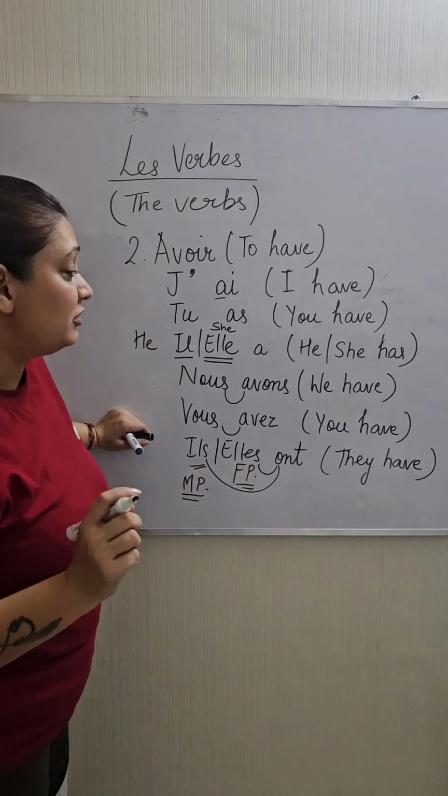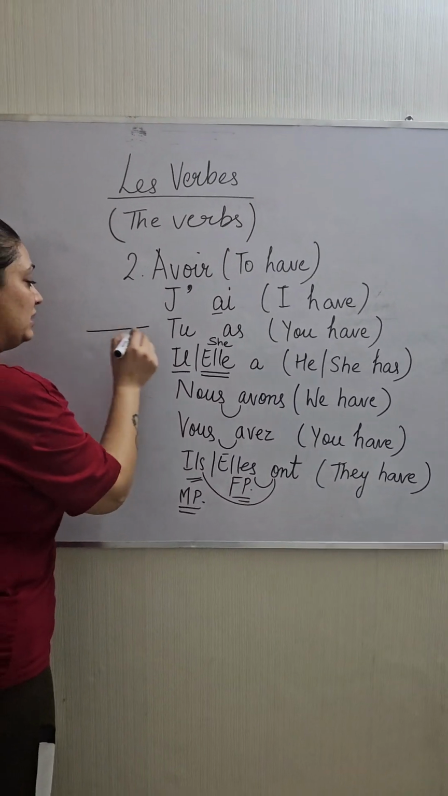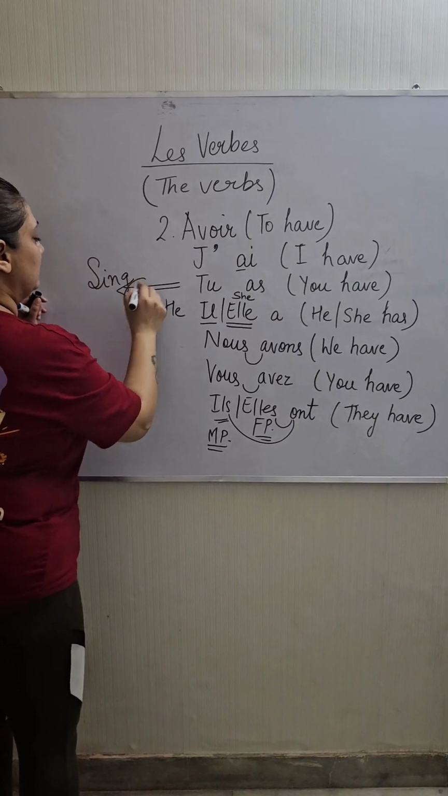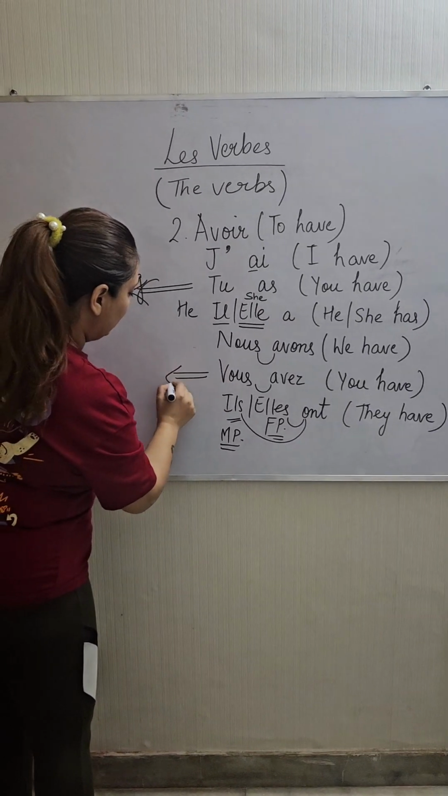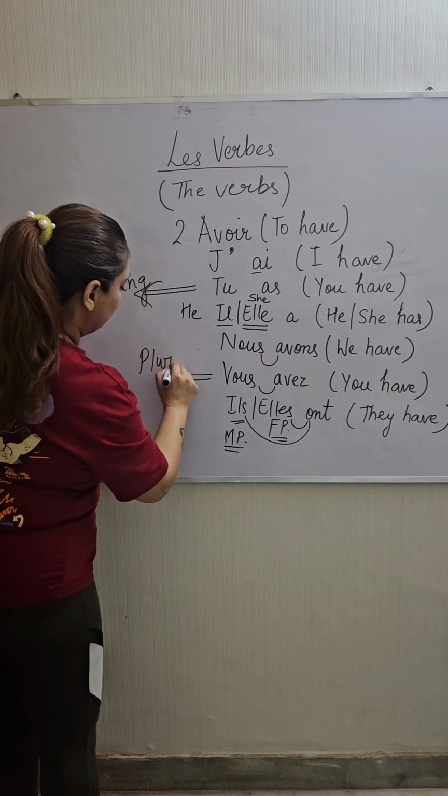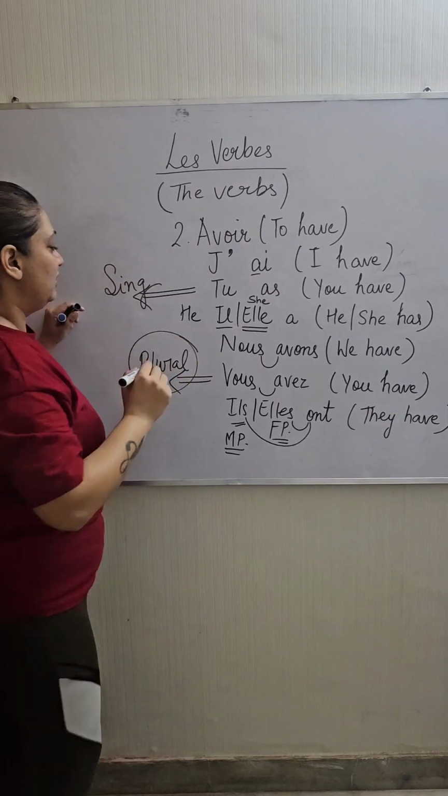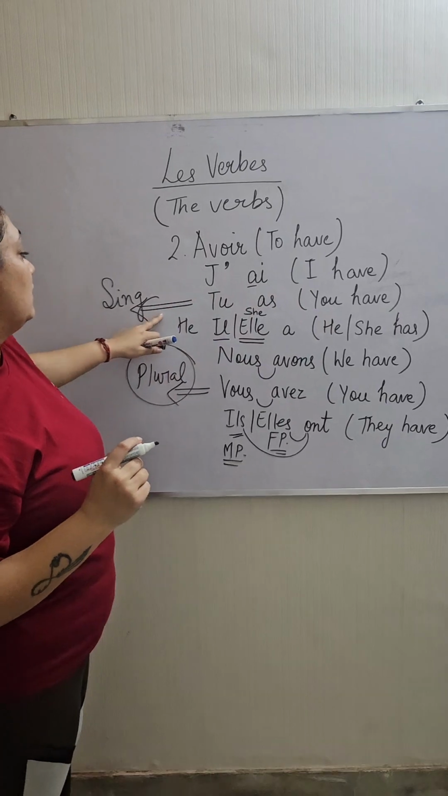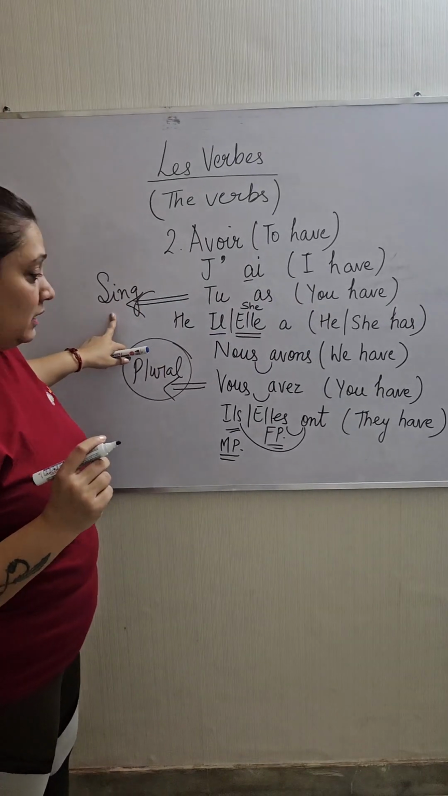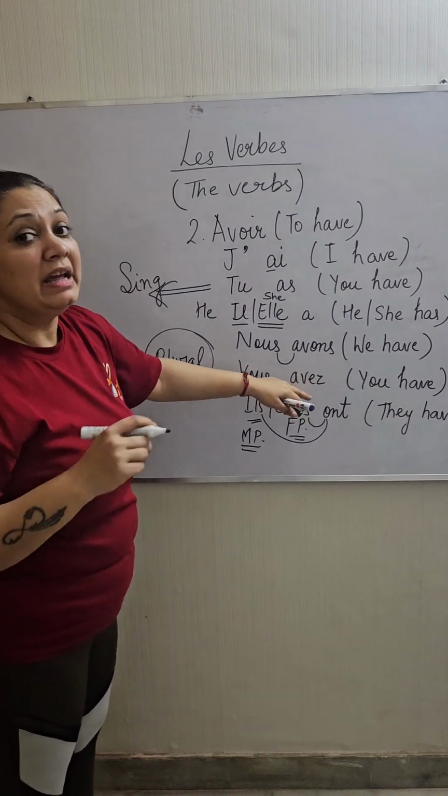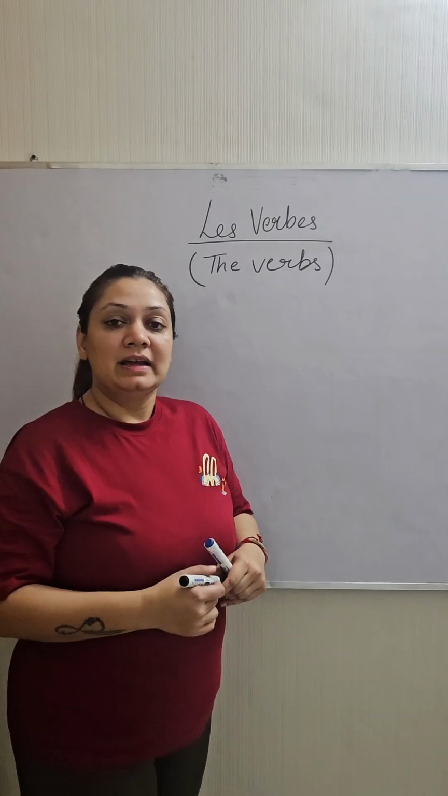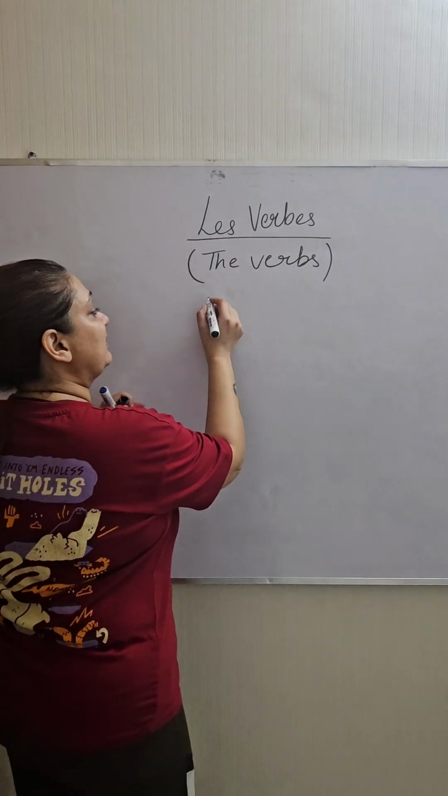Again I'll tell you one more thing. Here the meanings are the same. So this is singular and this one is plural. So don't get confused in this. Tu as is you have. It is singular. Here vous avez is again you have. This one is plural. Let's move to the next verb, that's aller.